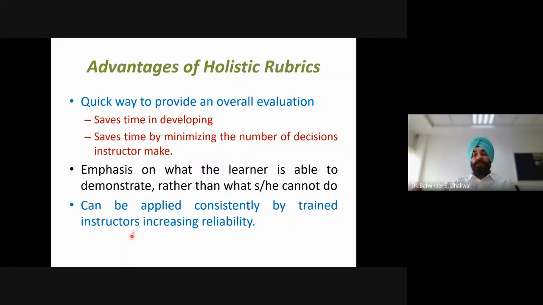If the evaluators are experienced, then it can be consistently applied by the evaluators, and that will increase the reliability. Otherwise, if the teachers are using these rubrics for the first time, then there may be a certain amount of inconsistency because certain things are not clearly defined. So there is overall evaluation of the student work.